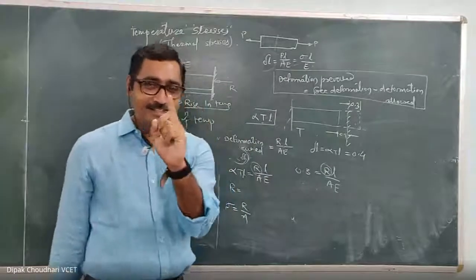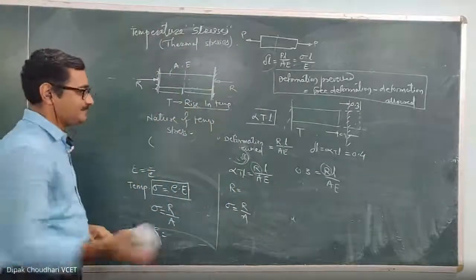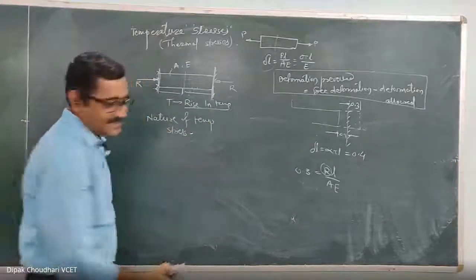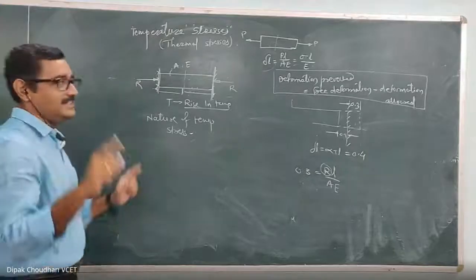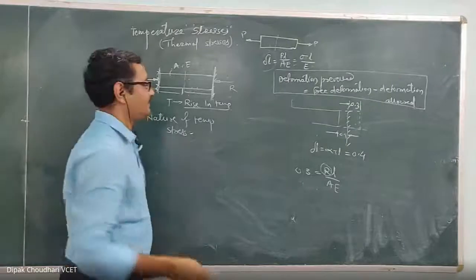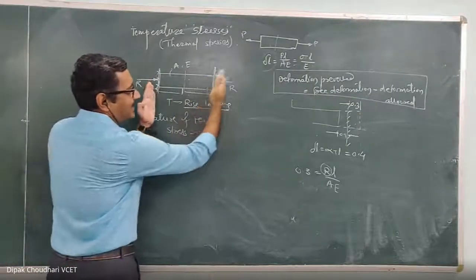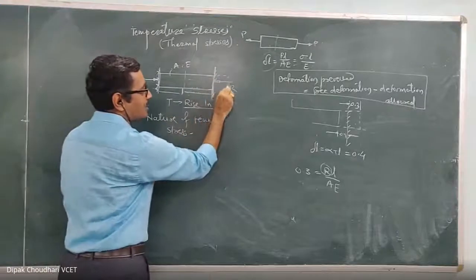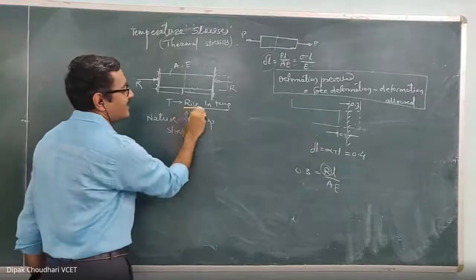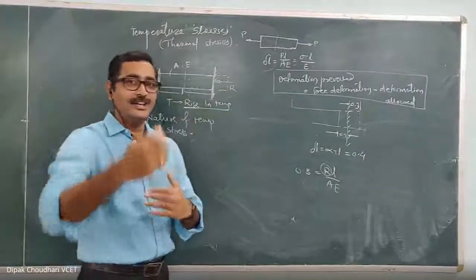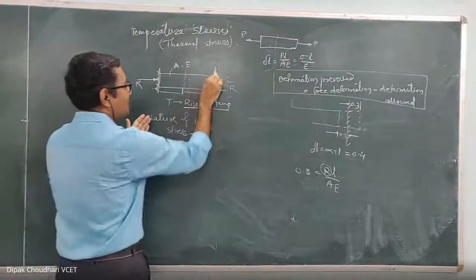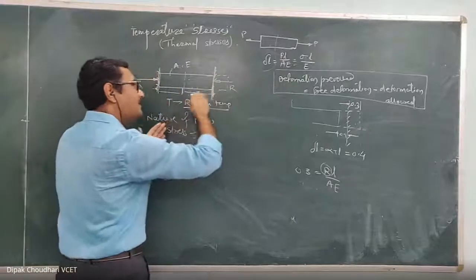Okay, listen carefully. You have to think logically. It means you don't understand the concept of the temperature stress. Listen to me. Why are temperature stresses induced? Listen once again. When there is a rise in temperature, the material tries to elongate. This is the free elongation. I will not use the word deformation because it is clearly a rise in temperature. Because of the rise in temperature, it will definitely elongate. Definitely there is an increase in length. So if this support had not been there, it would elongate. There is the free elongation.